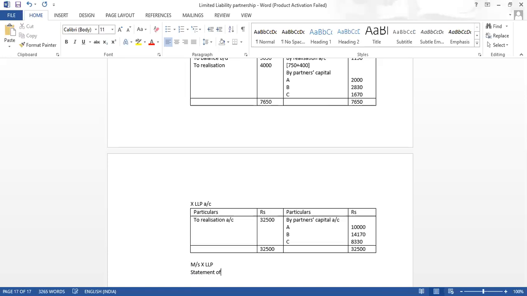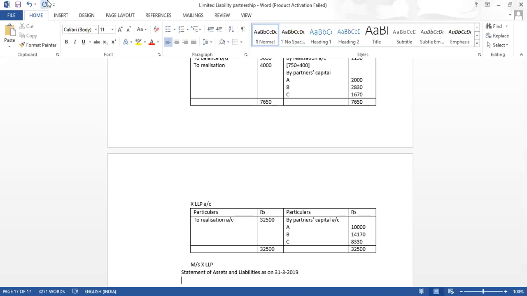Statement of assets and liabilities as on, what is the date given? 31/3/2019. That is given as on 31/3/2019.